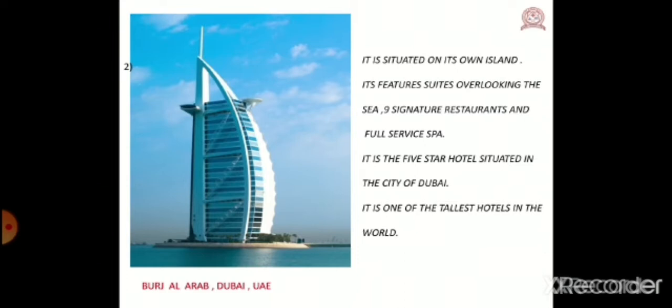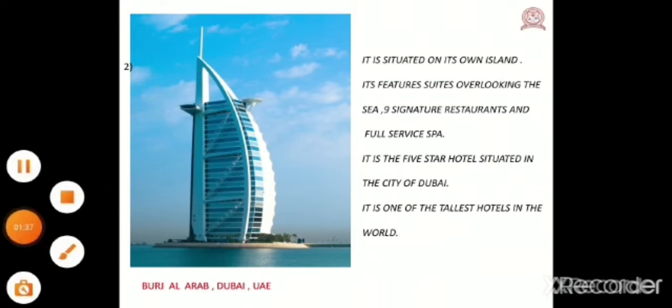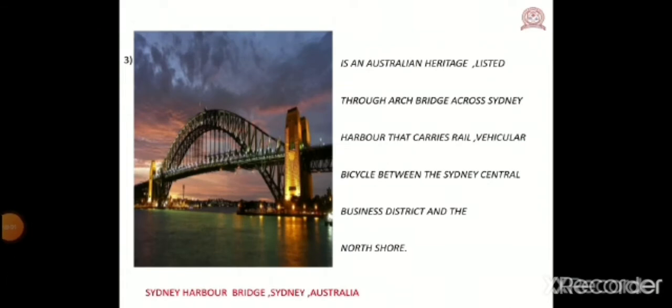It is one of the tallest hotels in the world. So children, I guess you all might be knowing this. It is Burj Al Arab in Dubai, UAE. Let's move to number 3.